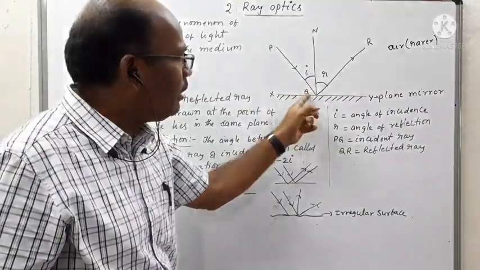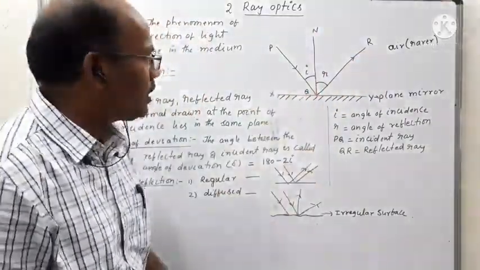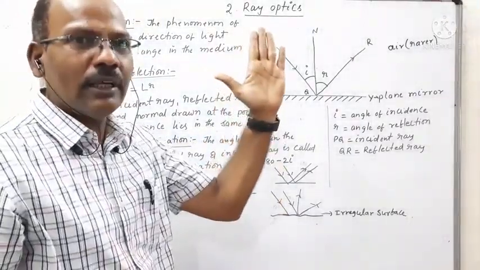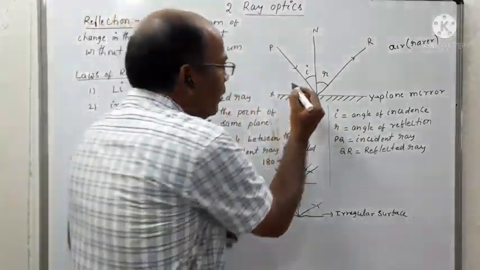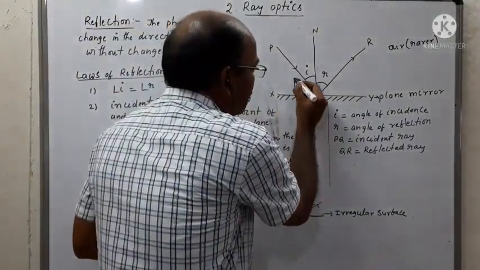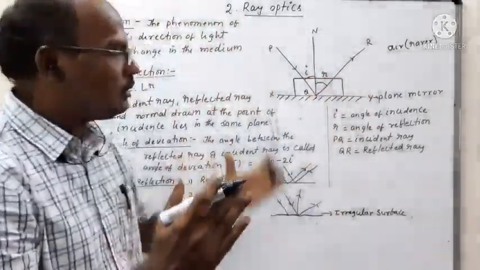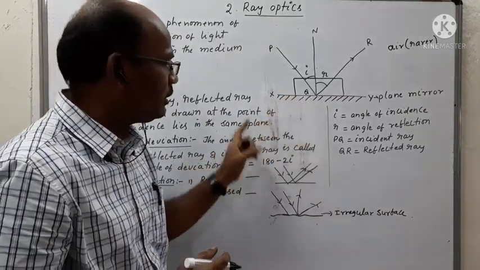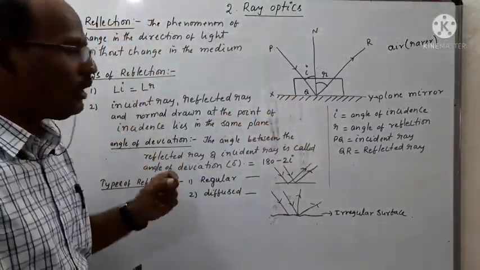So the incident ray, reflected ray, and normal drawn at the point of incidence always lie in the same plane. Same plane means the plane of the whiteboard. That can be represented like this. So this is the plane which is in the whiteboard. All three rays always lie in the same plane. So this is the second law of reflection.